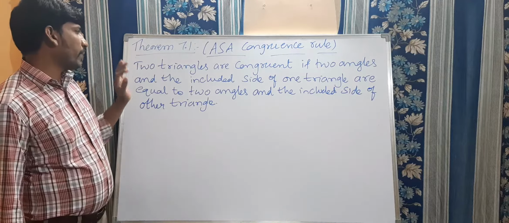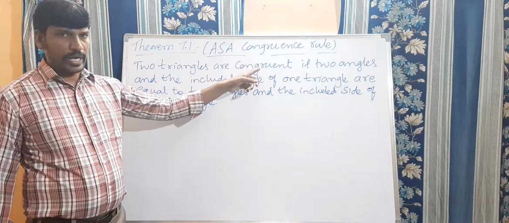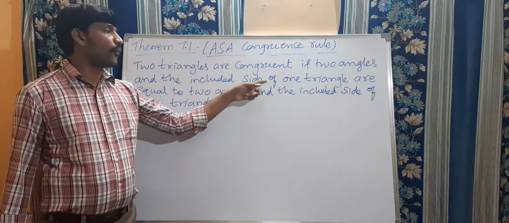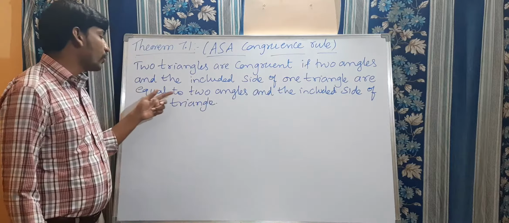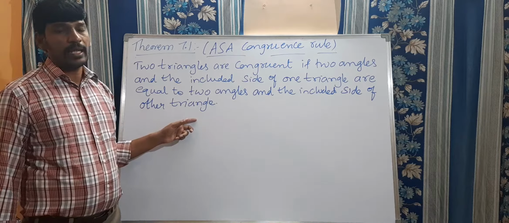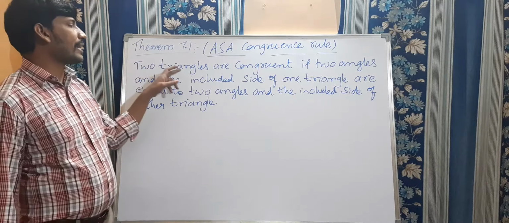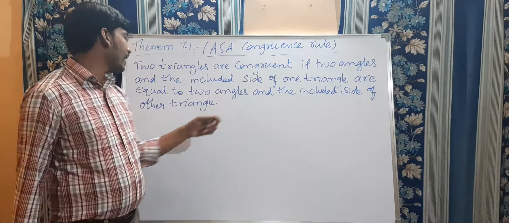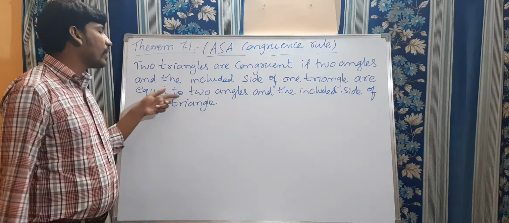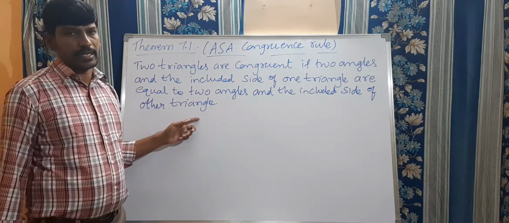Okay. Now theorem number 7.1. Two triangles are congruent if two angles and the included side of one triangle are equal to two angles and the included side of the other triangle. This is the theorem statement. You need to remember this statement. Two triangles are congruent if two angles and the included side of one triangle are equal to two angles and the included side of the other triangle.